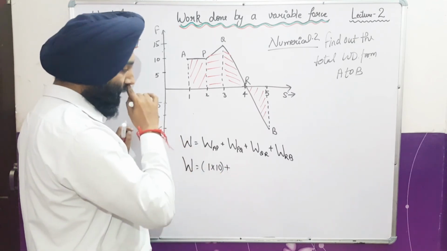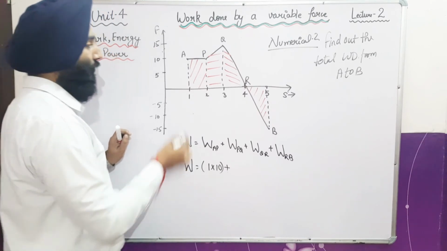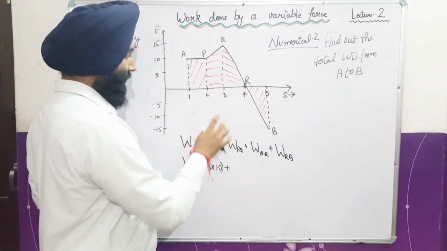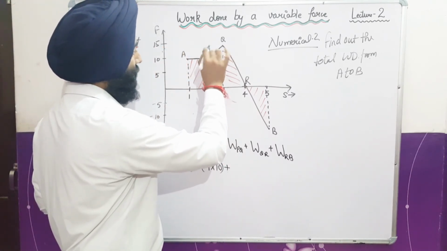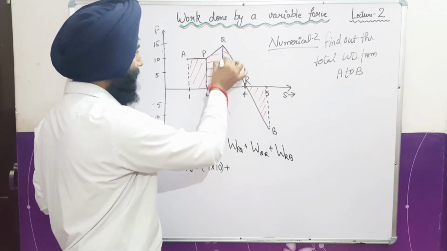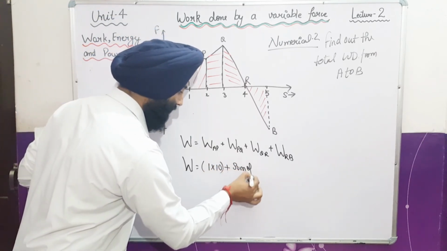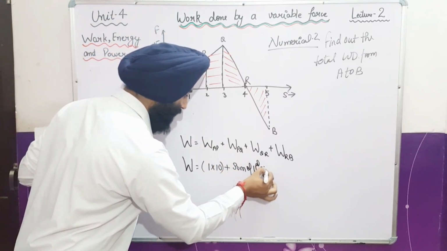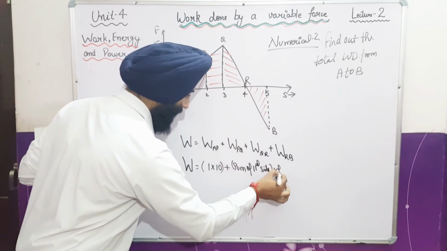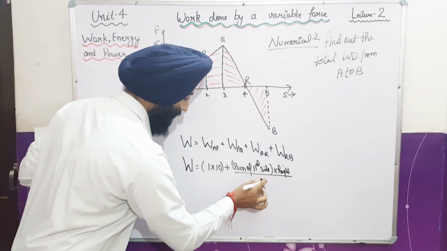So for finding the work done, we will only calculate the area. Fine. Because force into displacement is work done only. So second is a type of force. Look, what is this forming here, kids? Here we have a trapezium. So here we have two parallel sides and you know the formula of trapezium: sum of parallel sides multiplied by height divided by 2. In the next step we will put the values.